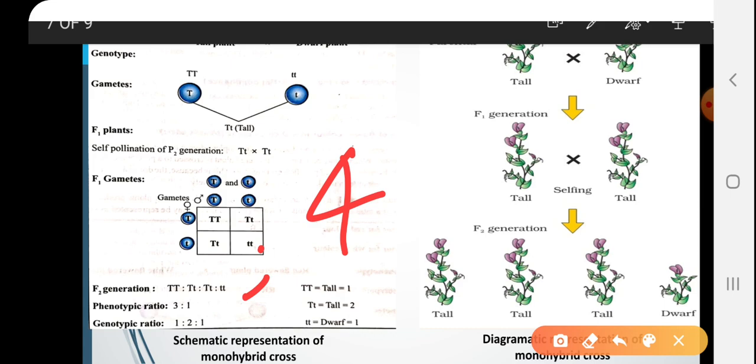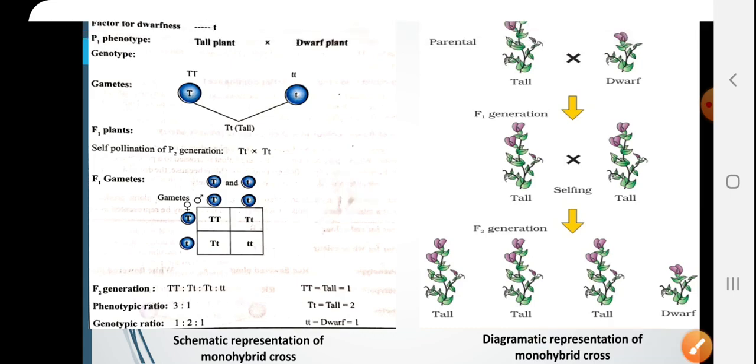One tall plant will have capital T, capital T. 2 tall plants will have capital T, small t. One dwarf plant will have small t, small t. So, that is called as Mendel's genotypic monohybrid ratio. So, phenotypic ratio is 3 is to 1 and genotypic ratio is 1 is to 2 is to 1.